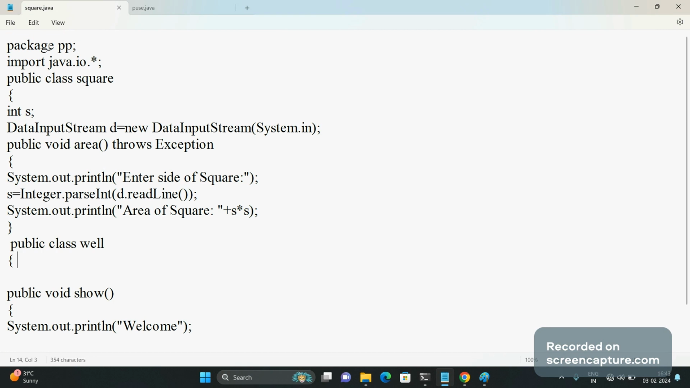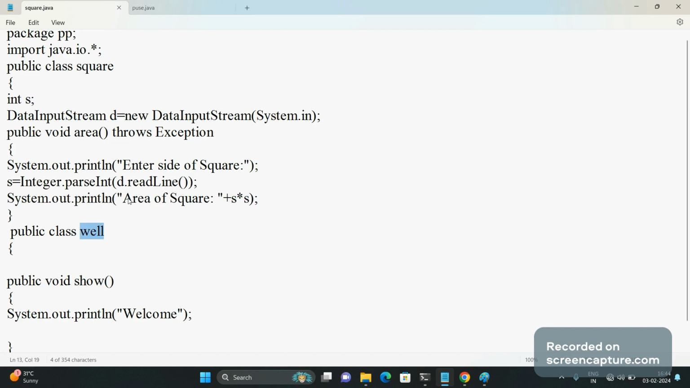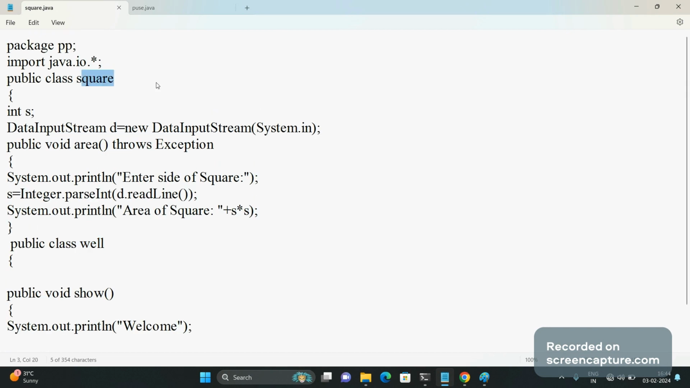In the pp folder we have two classes. If there is only one class in the notepad, we can save the Java file with the same name as the class. But now here there are two classes. So by which name can we save the file, Square or Well? Because this package does not contain a main method. So what to do? I want both the Square and Well classes under the same pp folder. Now what is the solution?